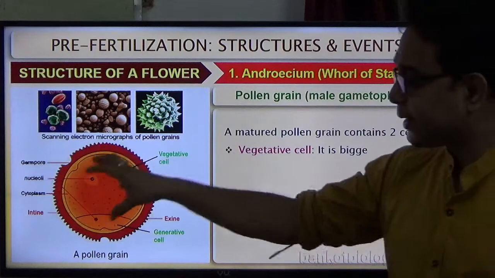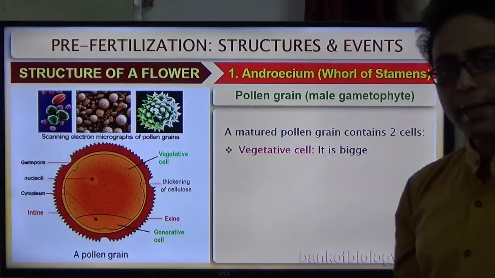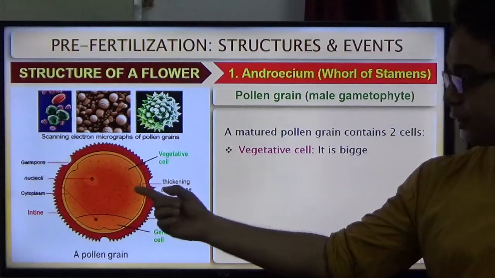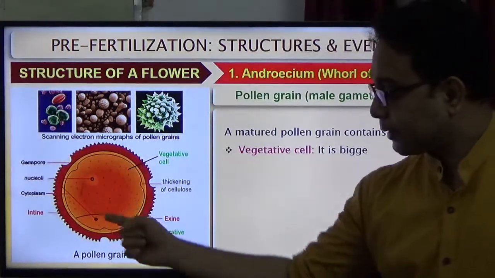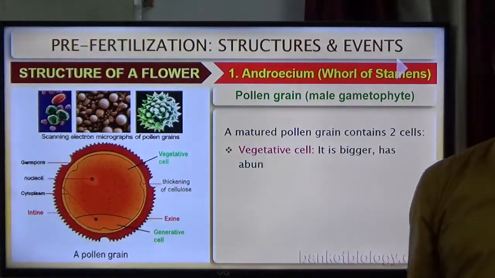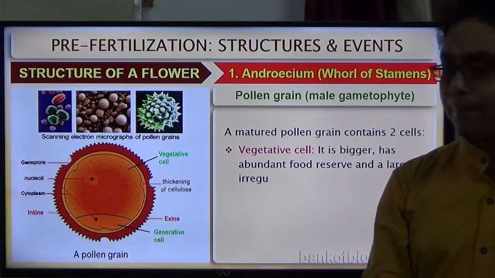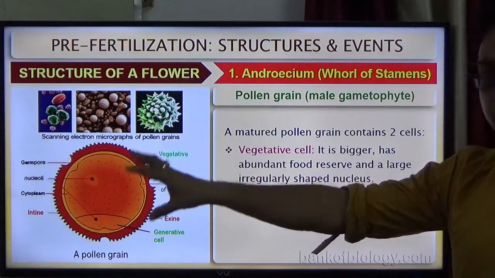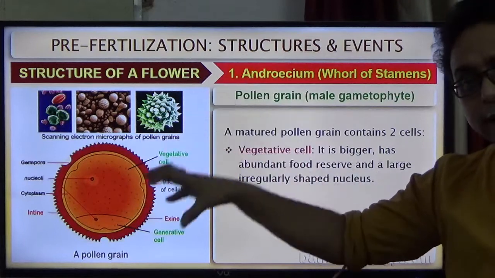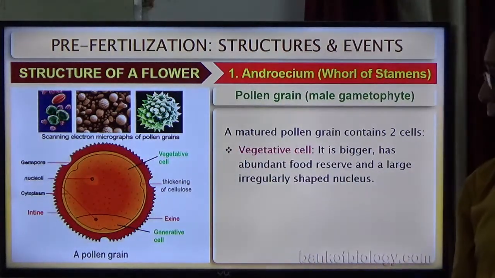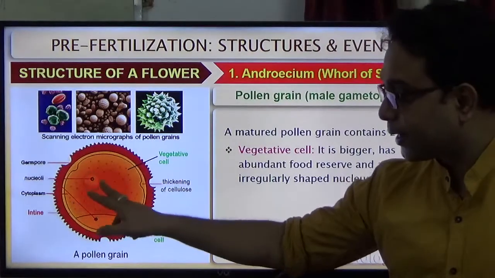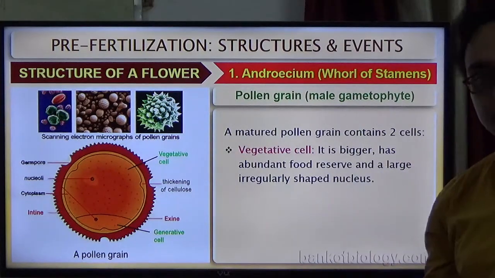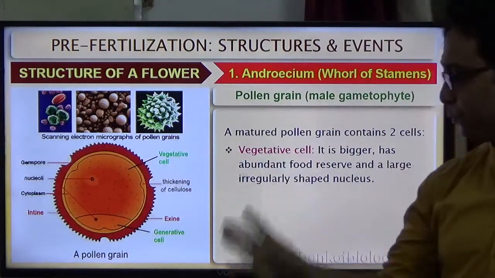Now we go inside the pollen grains. You observe that inside the pollen grain there are two cells. One is called the vegetative cell. The other is called the generative cell. What is the difference between them? You can easily observe that the vegetative cell is bigger, because it reserves food material and has a large, irregularly shaped nucleus. It helps in the formation of the pollen tube.